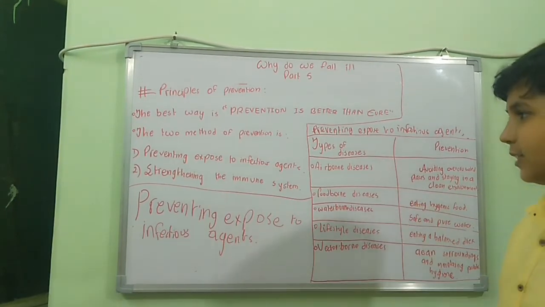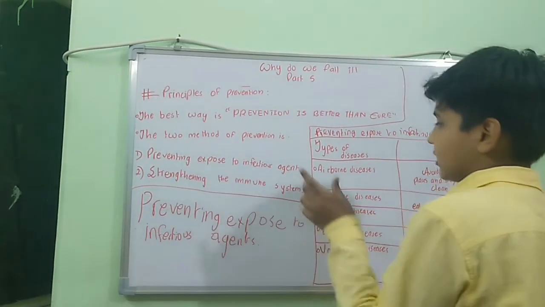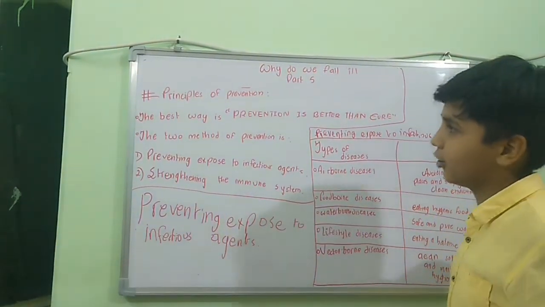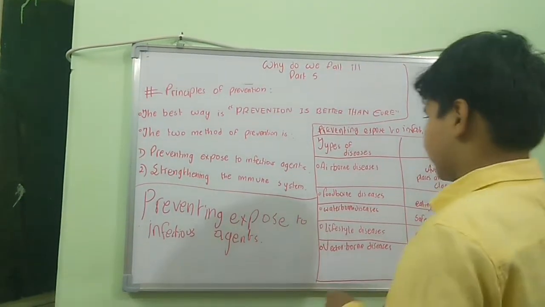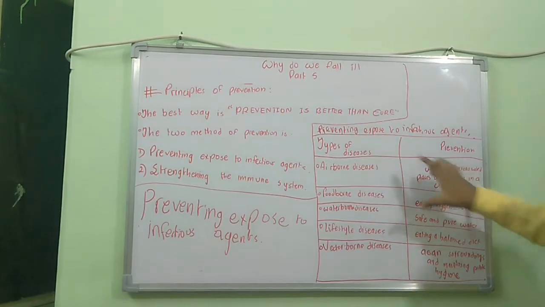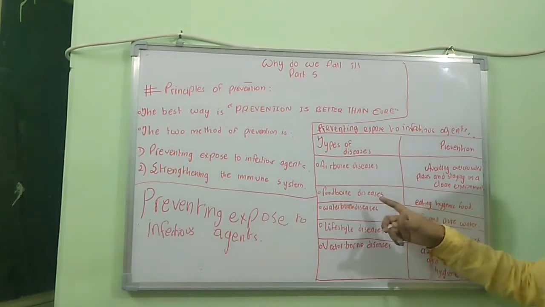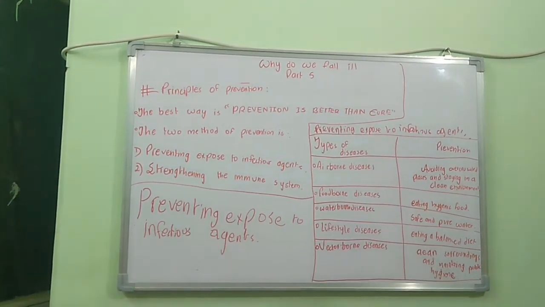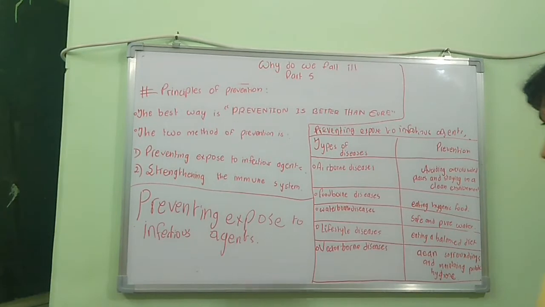First we will discuss this table, the first of the two. Strengthening the immune system is another topic that we will cover after this table. First we will see how we can prevent the types of diseases. These are the types of disease and these are the preventions. For airborne disease, the disease transferred through air, avoid overcrowded places and stay in a clean environment.